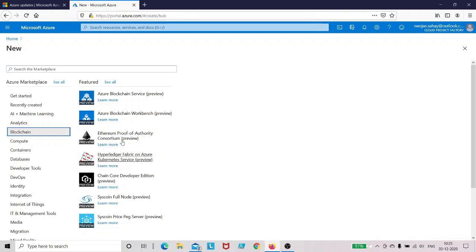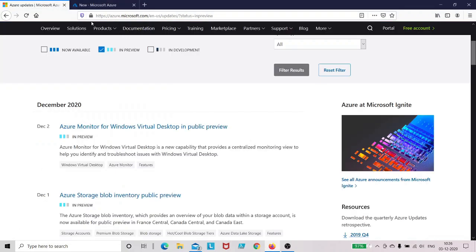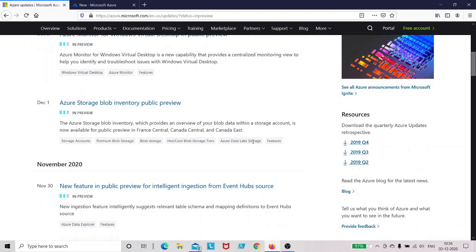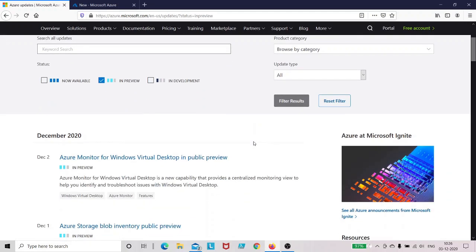You can always be up to date about these previews and any kind of updates Microsoft provides through this particular page, azure.microsoft.com/updates. So that's all for this section, and we'll connect back in the next section. Thank you.